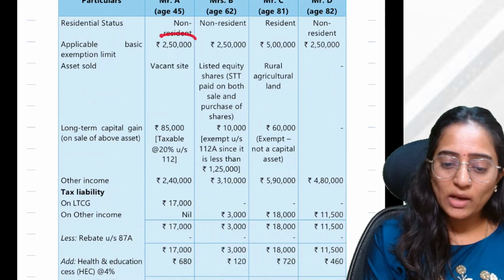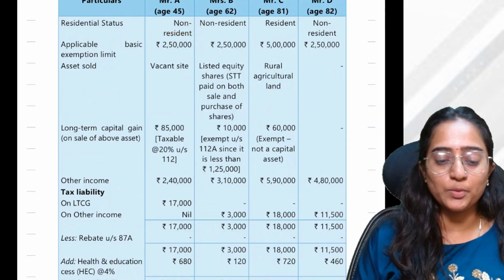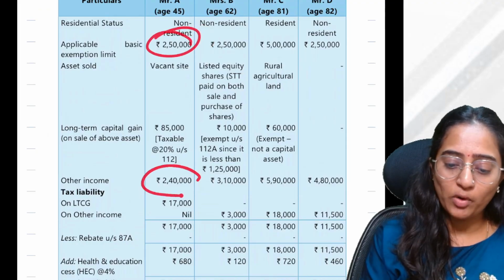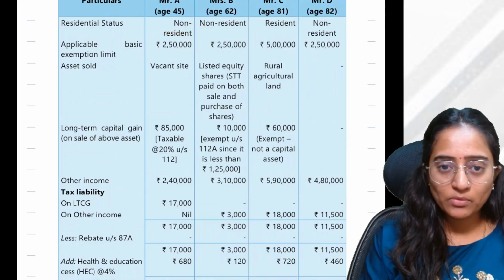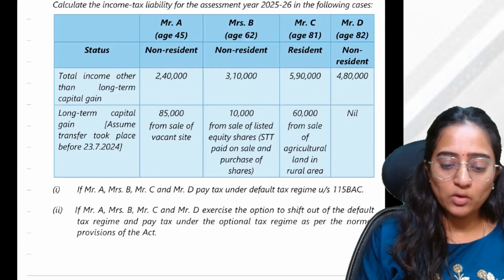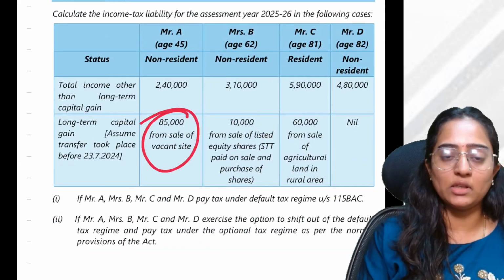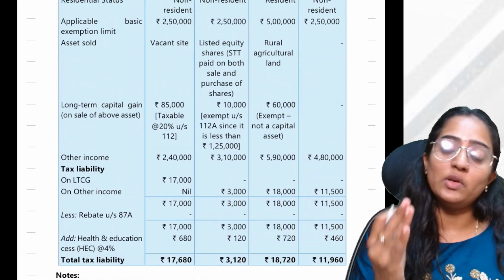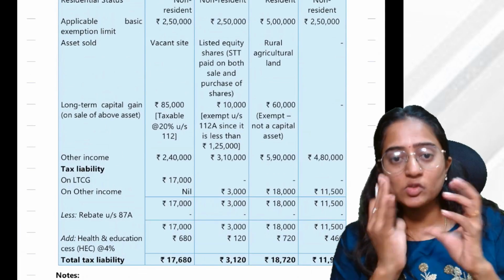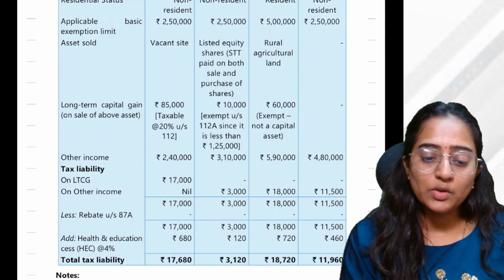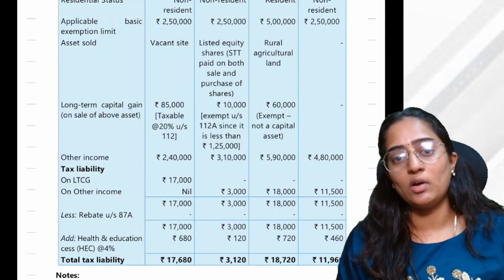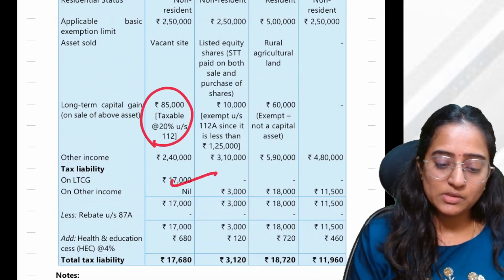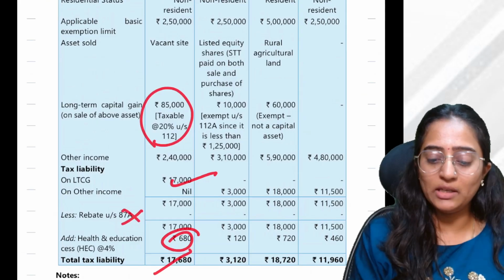However, you have 2,50,000 rupees basic exemption limit. Correct. On that basic exemption limit of 2.5, this entire 2.4 is exhausted. And what is the amount of capital gain that you had? 85,000. On that remaining amount, as you are a non-resident, you will not have the benefit of exhaustion of the basic exemption limit. You are directly taking that 85,000 into 20%, which is 17,000. On that you will calculate HEC. You don't have any rebates.